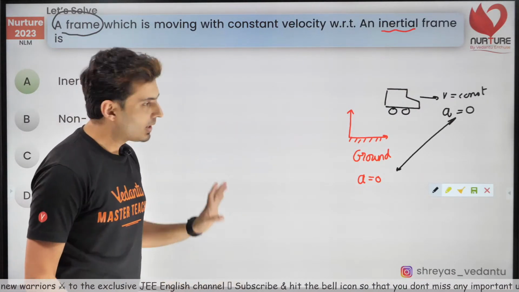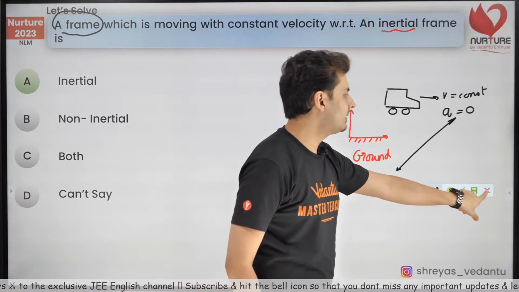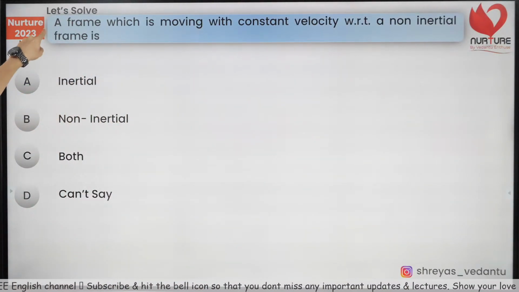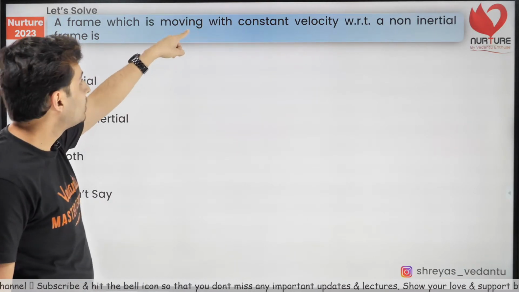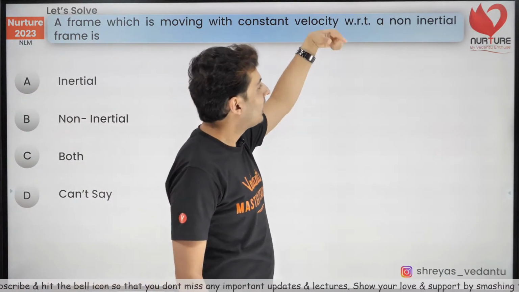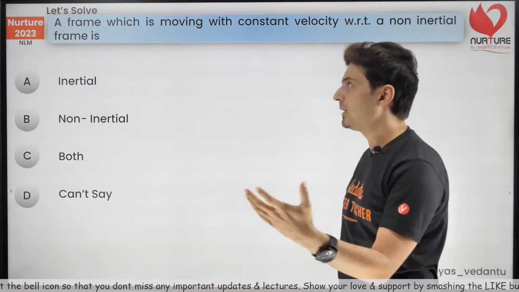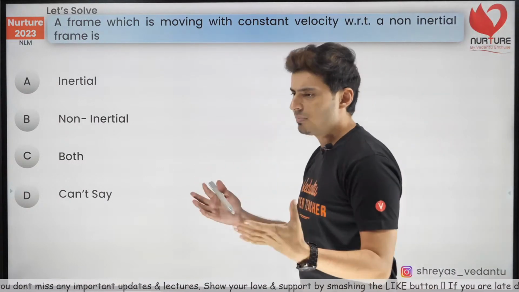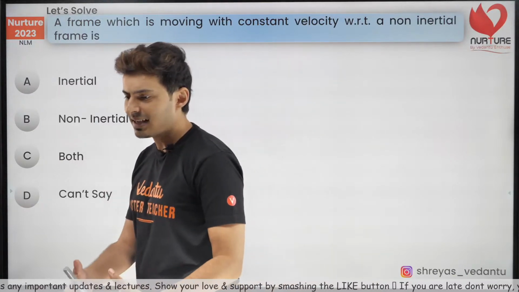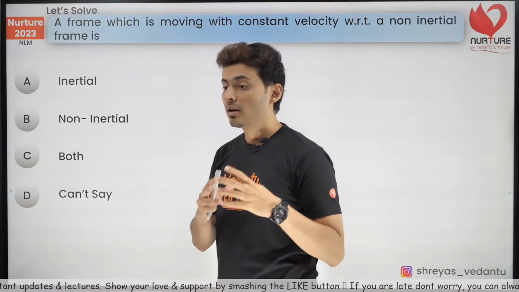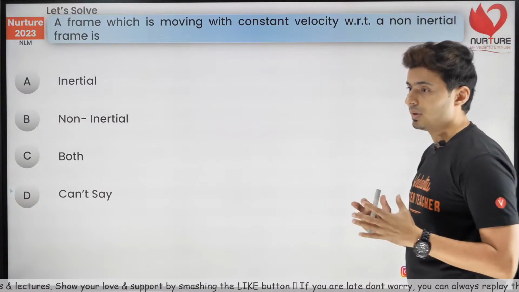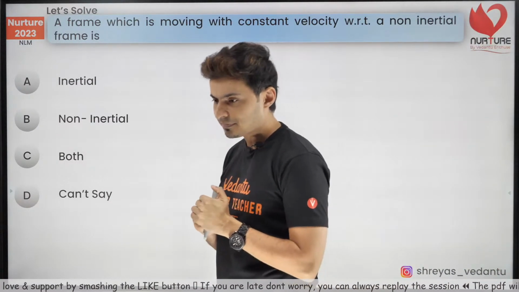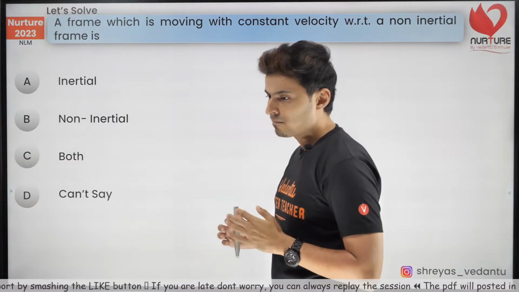Cool. Now let's solve a slightly different version of this question. A small phrase is going to change. A frame which is moving with constant velocity but with respect to a non-inertial frame is what? Take examples and do it, guys. Take examples, trust me, then it will be easier. A frame which is moving with constant velocity with respect to a non-inertial frame is what? What do you guys see?